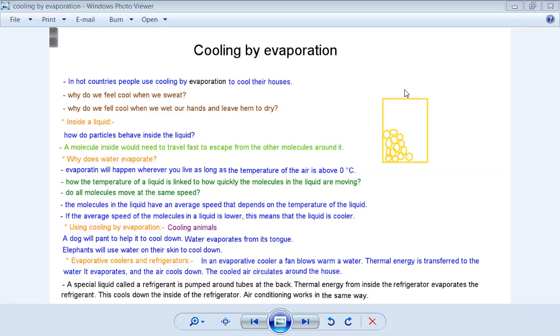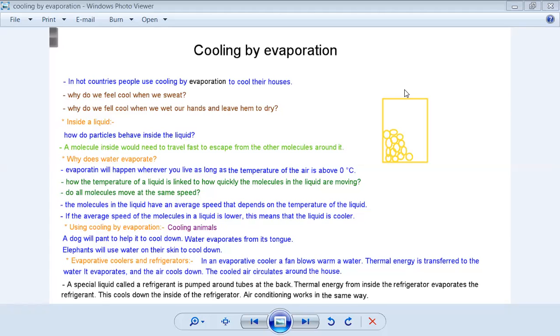So if you kept warm water, even if the temperature is normal, in a warm place, 25, which is the room temperature, over days or after a month, you will find the water level is decreasing, right? Yes, because it evaporates more and more. It evaporates. Okay, what's happening exactly?